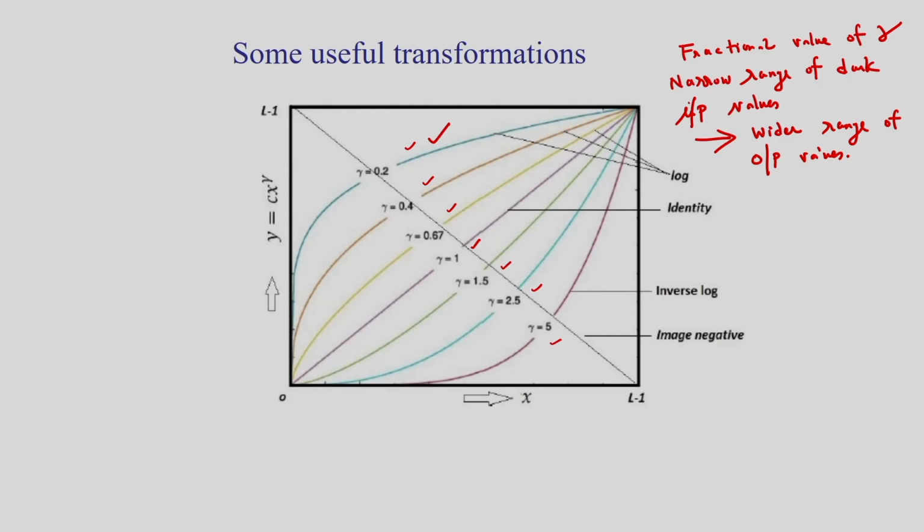So that is very similar to the log transformation. And if I consider gamma as 1.5, then in this case it will be opposite. Gamma is suppose 1.5, gamma is 2.5, then the outcome will be opposite. So I have a number of transformations corresponding to different values of gamma.